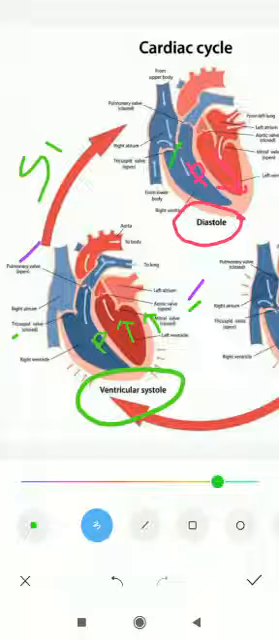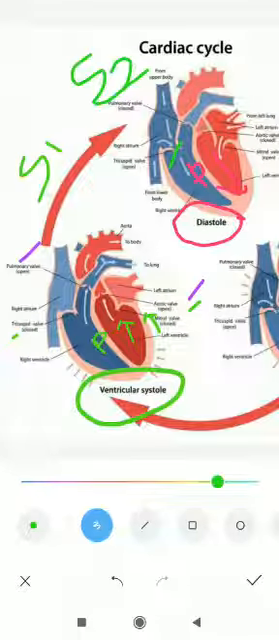Now the blood cannot be moved from the ventricle because the pressure is decreased here. So that's why the semilunar valve will be closed now. Here the pulmonary semilunar valve is closed, and after the closure of the semilunar valve, we can hear the S2 sound here. Okay, so